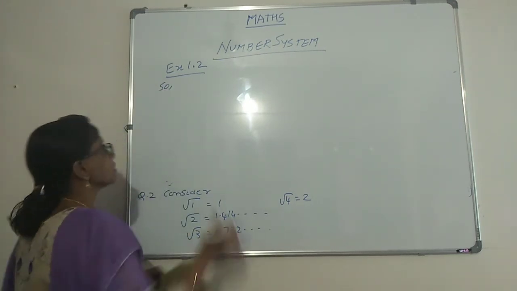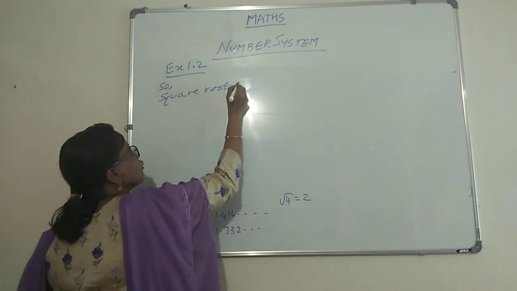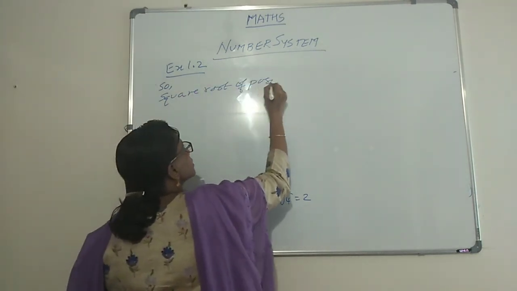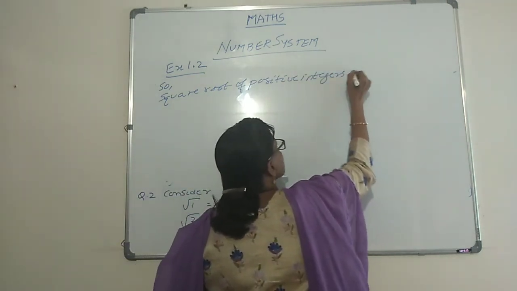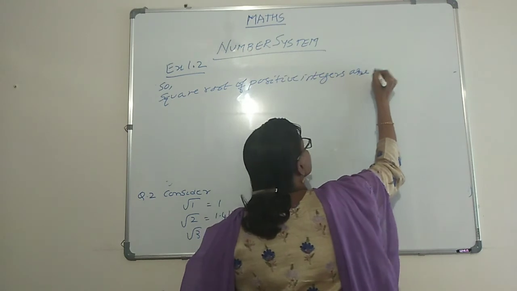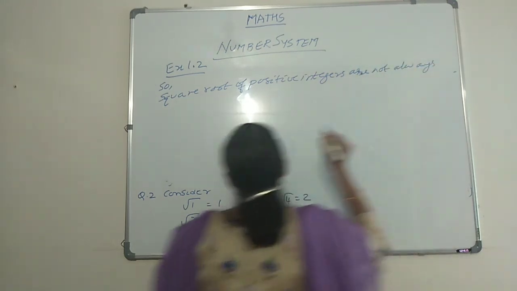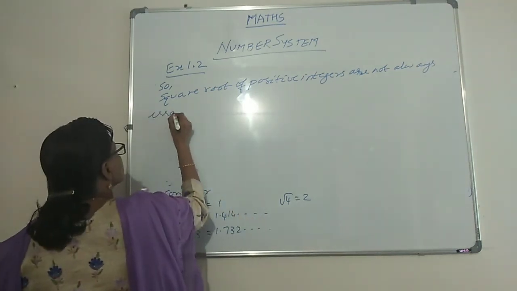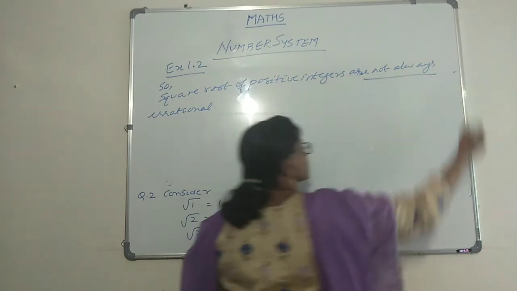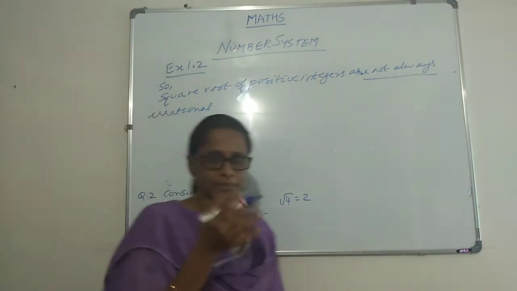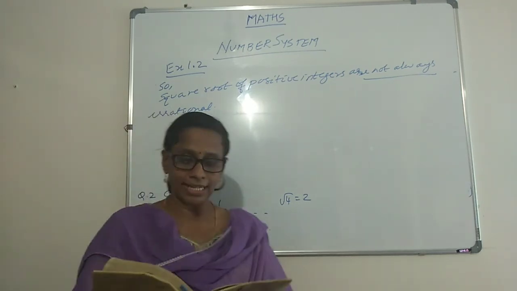Square roots of positive integers are not always irrational. Sometimes they can be rational also. If you want, you can highlight "are not always" so that it comes clear to the examiner. Are not always irrational, and they are asking us to give an example.